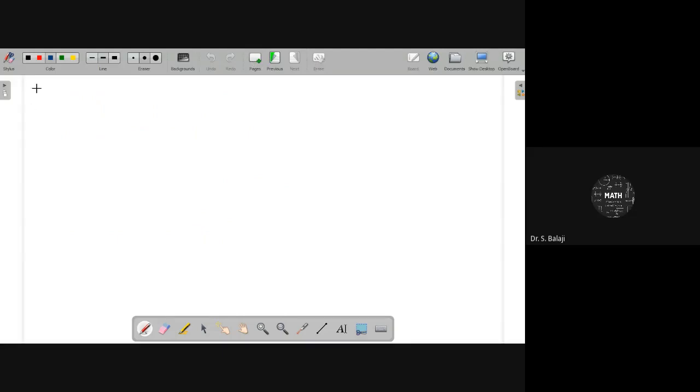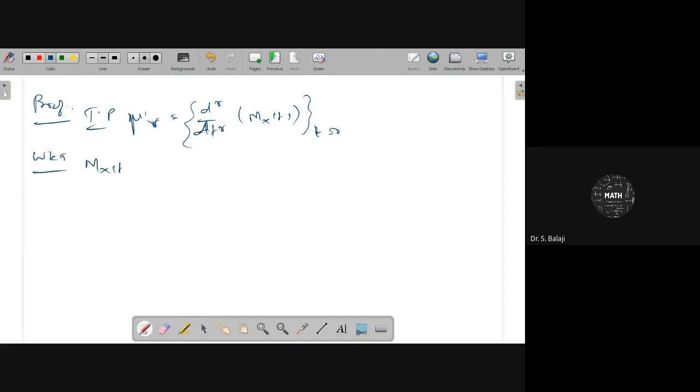Yes, now the proof. We have to show that mu dash r equals d power r by dt power r of mx of t at t equal to 0. That is the result you have to prove. We know that mx of t is nothing but expectation of e power tx.